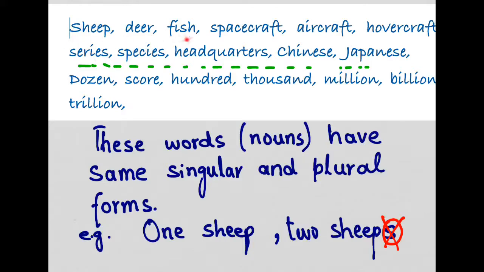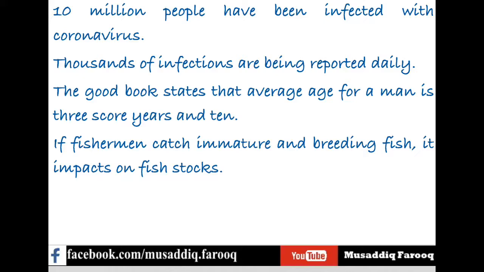So: sheep, deer, fish, spacecraft, aircraft, hovercraft, series, species, headquarters, Chinese, Japanese. And there is a dotted line between the two parts of this list. Dozen, score, hundred, thousand, million, billion, trillion, brace. Even brace is a word, and there are a few more rarely used words that fall into this category. We shall have a clearer view if we look at some examples that use these words.